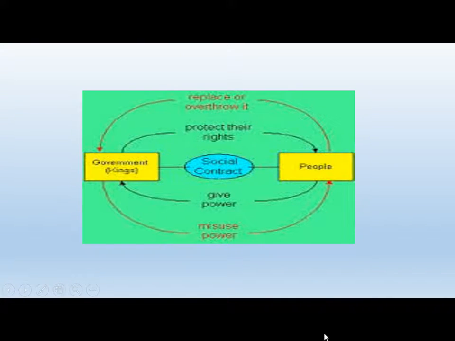This is the social contract in a nutshell. So on the left, we have the king, the government. On the right, we have the people. So the people write a social contract, and the person who executes that social contract, makes sure everybody follows it, is the king. So the king protects the rights of the people, and in exchange, the people give the king power to enforce the social contract. But if the king misuses power, they break the social contract, then the people have a right to replace or overthrow the government or king. That's the social contract in a nutshell.